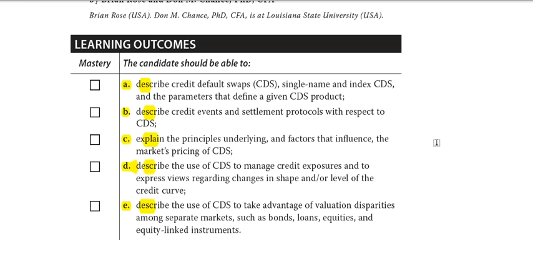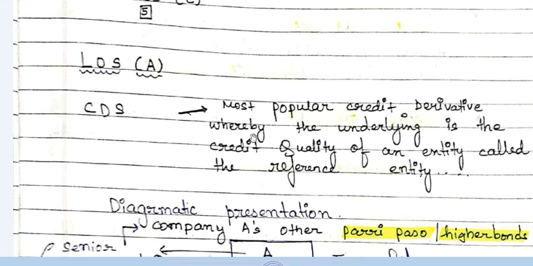Now, LOS A says describe a credit default swap. For describing a credit default swap, first of all, you can think of an insurance contract before the credit default swap.